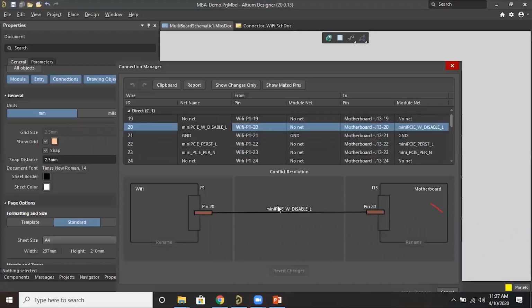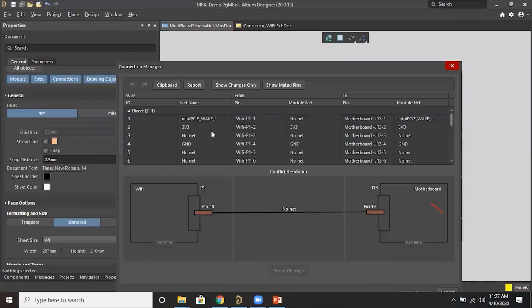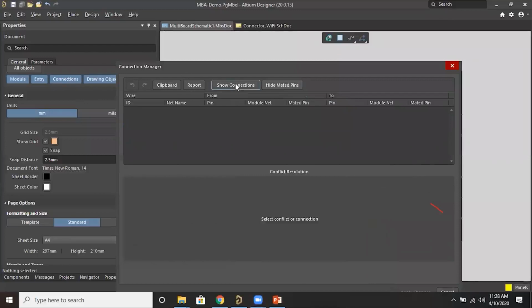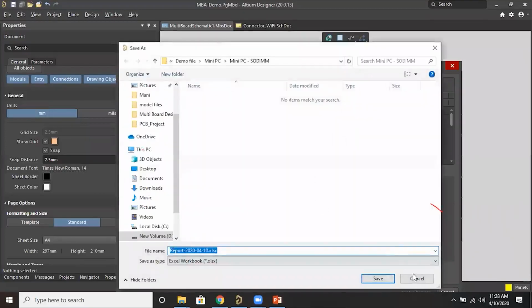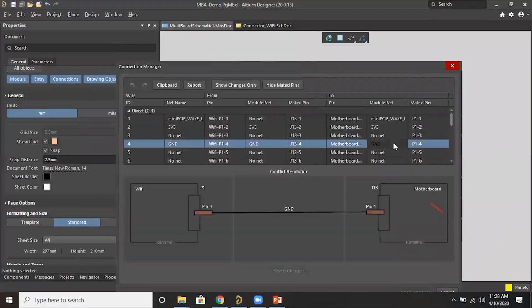If you want to rename this, you have options to rename this net also.